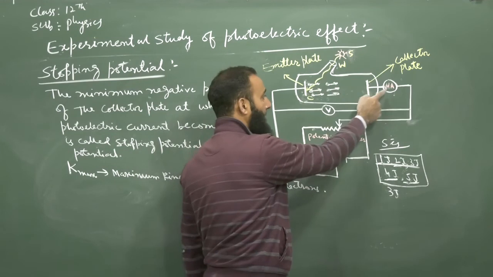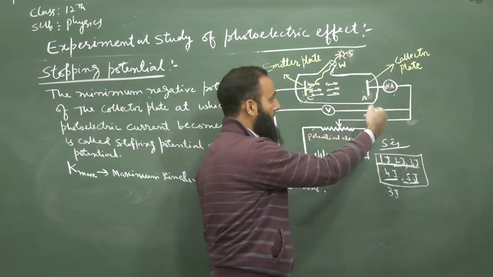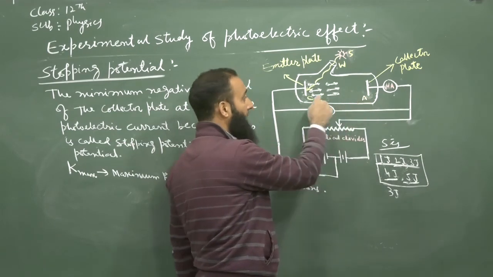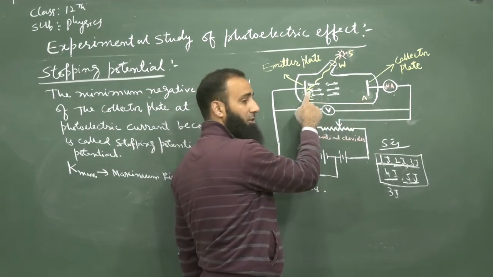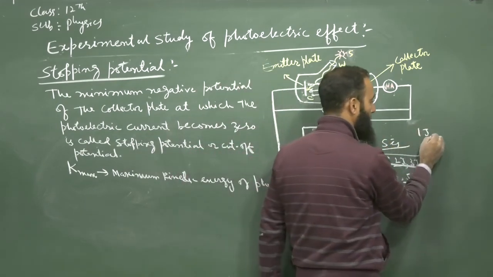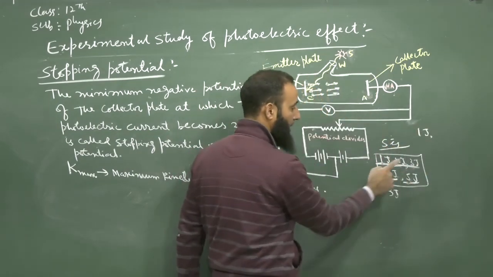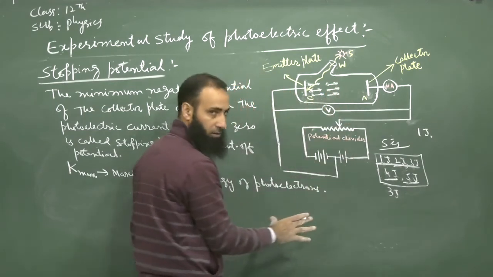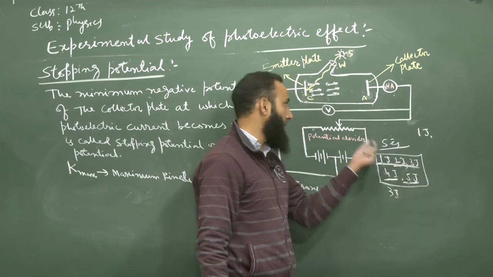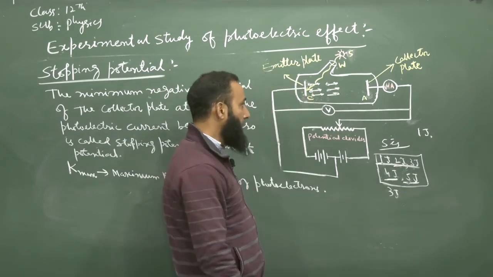When the photoelectric current becomes zero, the repulsion is so much that even the most energetic electrons are stopped. Suppose 1 joule, 2 joule, 3 joule, 4 joule, and 5 joule electrons are emitted. These 5 different types of electrons having different kinetic energies are coming out per second.